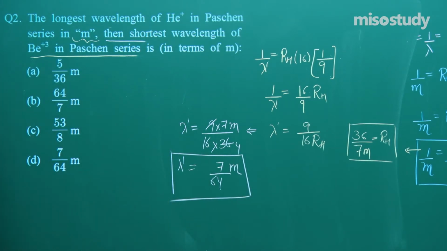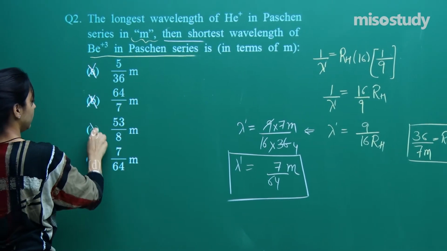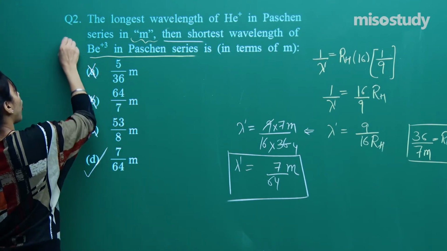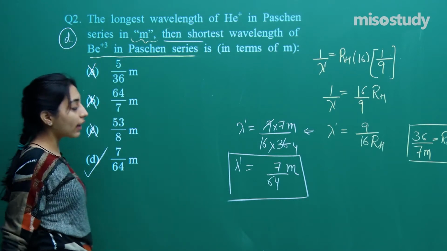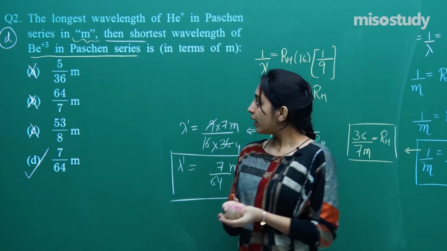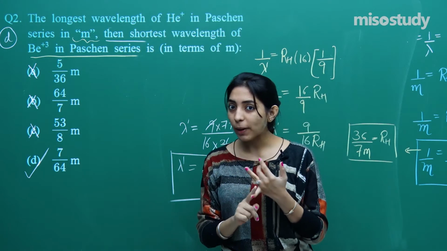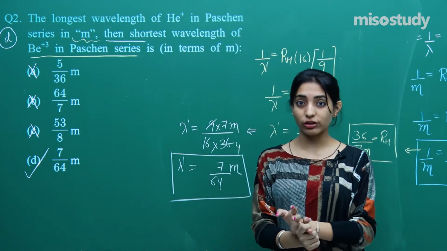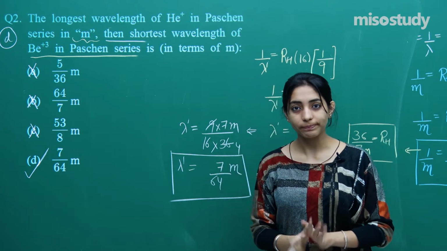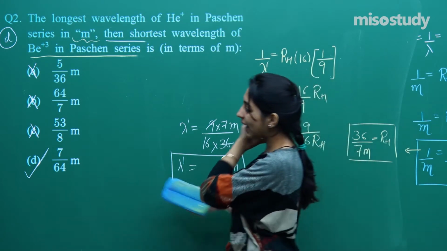Let's try to figure out the answer. 5 by 36. No guys, 64 by 7 is not the answer. So 7m by 64. Okay. So I'll say option number D is the correct option for this particular question. Fine. But guys, questions of this type are really very important both for the NEET pattern as well as for the CBSE pattern question. So please make sure that you are revising other questions of this type as well. Okay, having done till this much, let us now move on to the next question.